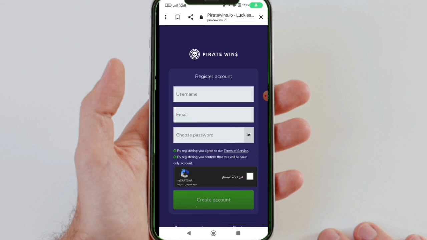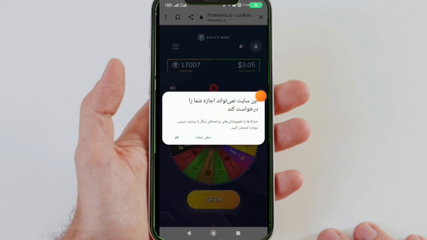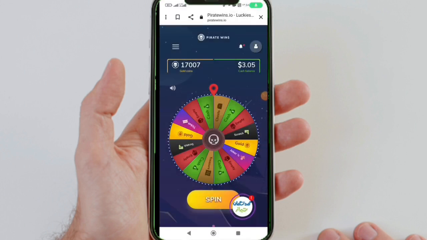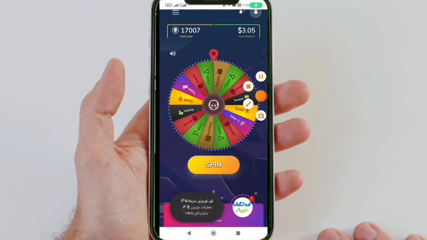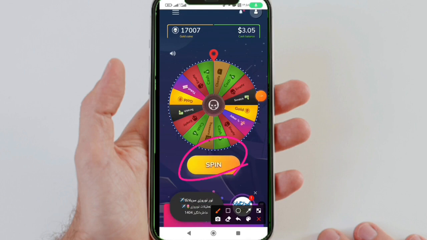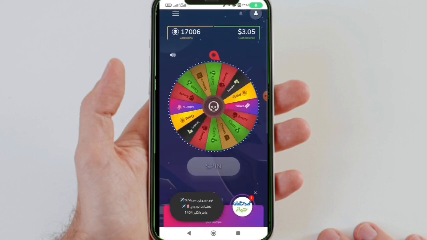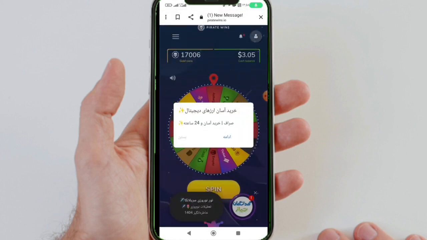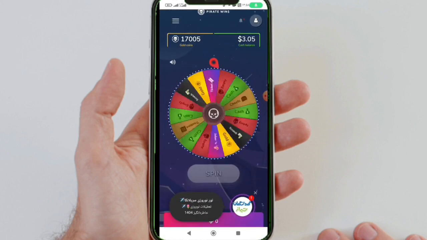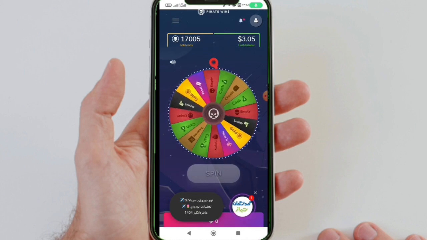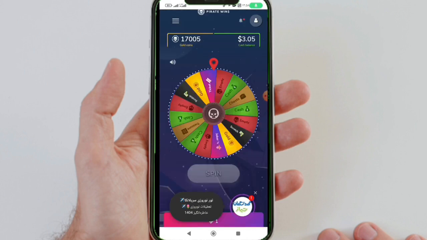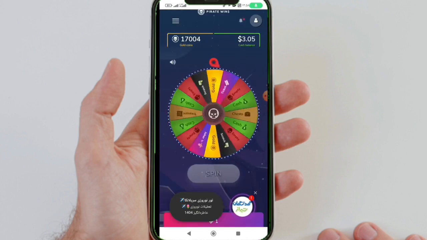For registration, click on the sign up option. In the first section, it asks for a name, in the second section an email, and in the third section a password. You click on the captcha and then click on create account. Just like that, with 3 clicks, I earned $3 and I have 17,000 clicks, which I will show you in this video how you can achieve free income and increase your number of clicks.